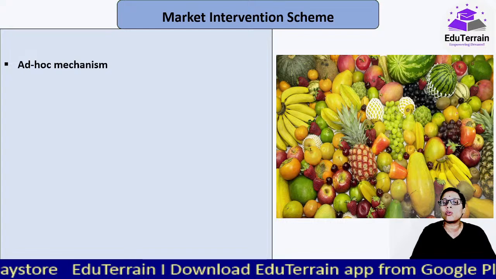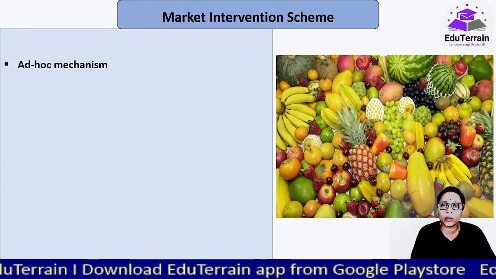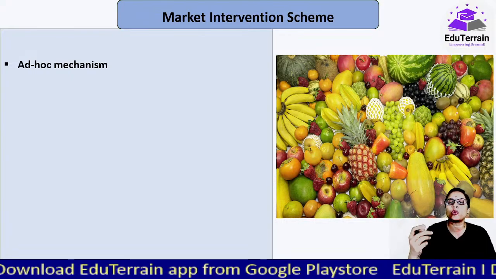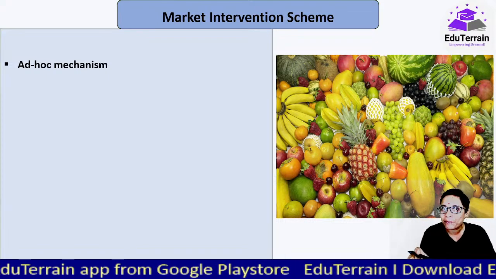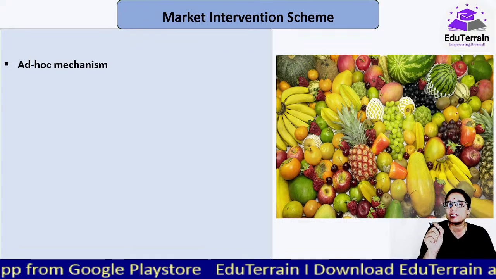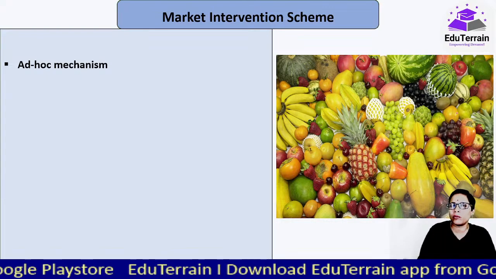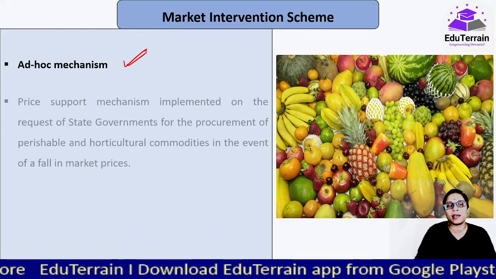When the prices go down, immediately the state governments will request the central government to send the procurement agencies to procure them at a certain fixed price. That fixed price is fixed by the respective procurement agency only. How it is all done, we'll discuss now. But otherwise it is an ad hoc mechanism.